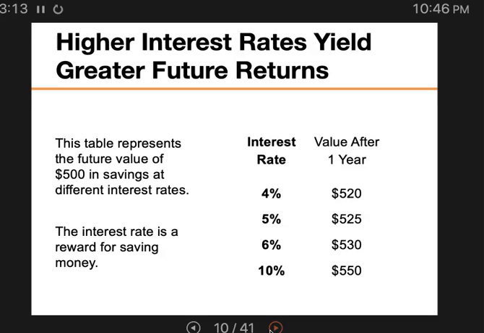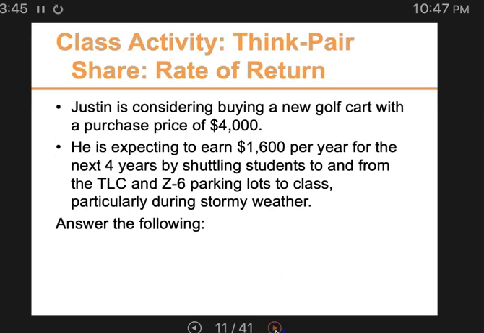This table represents the future value of $500 in savings at different interest rates. Like I said, the higher the interest rate, the higher the return, which is a reward for saving. At 6%, 10%, you get more. This is the law of supply: the higher the price, the greater the quantity supplied, because the value of the return that you get after 1 year will be higher. So I want you to try this and see whether this is a really good investment or not.